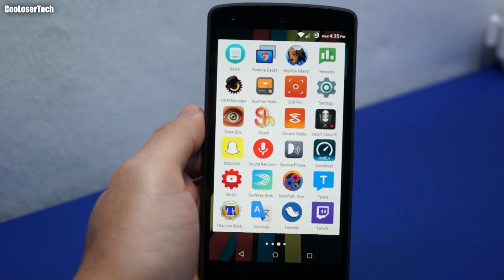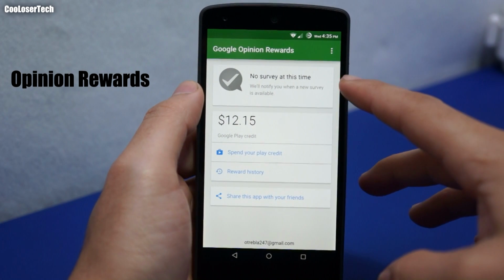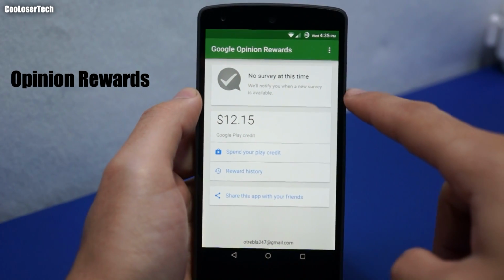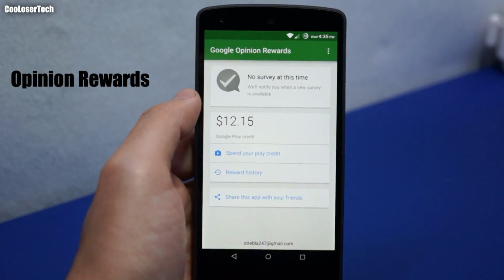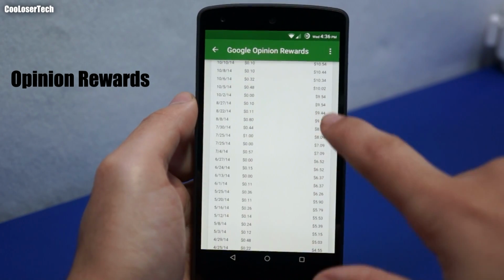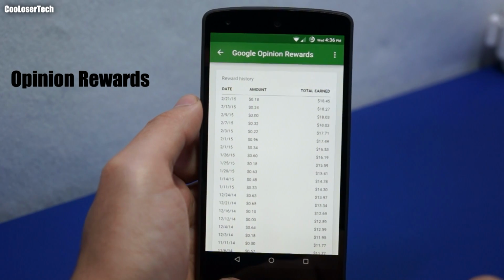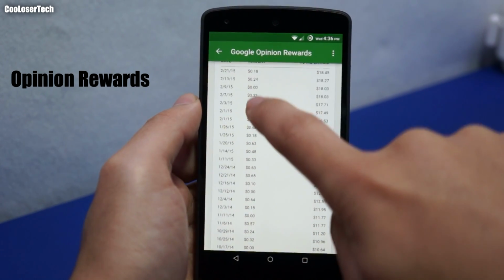And here we have Google Opinion Rewards. What this does is actually pay you for doing surveys. It all depends on what surveys and what your answers are and where you shop. My reward history, you can see all the money that I've made there. But it's not like you're gonna get rich and make a lot of money. As you see, sometimes 18 cents, 24 cents.